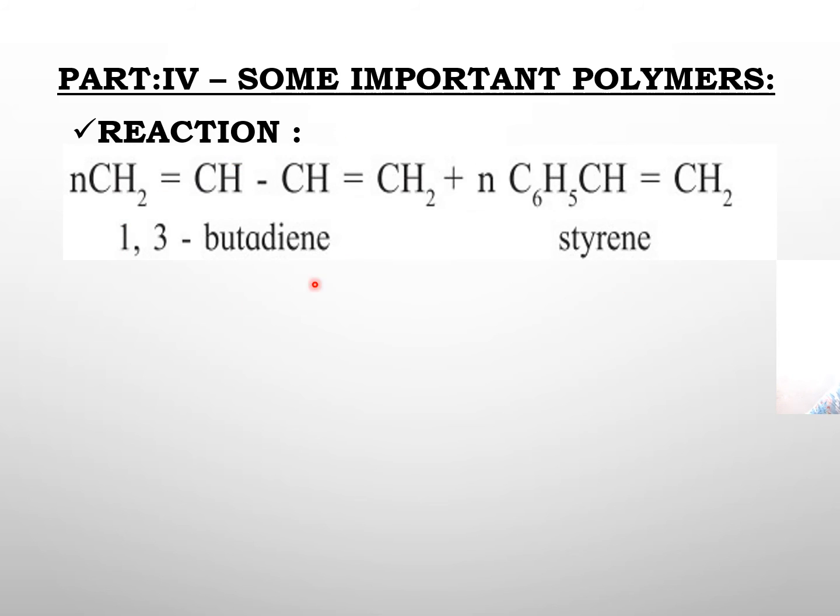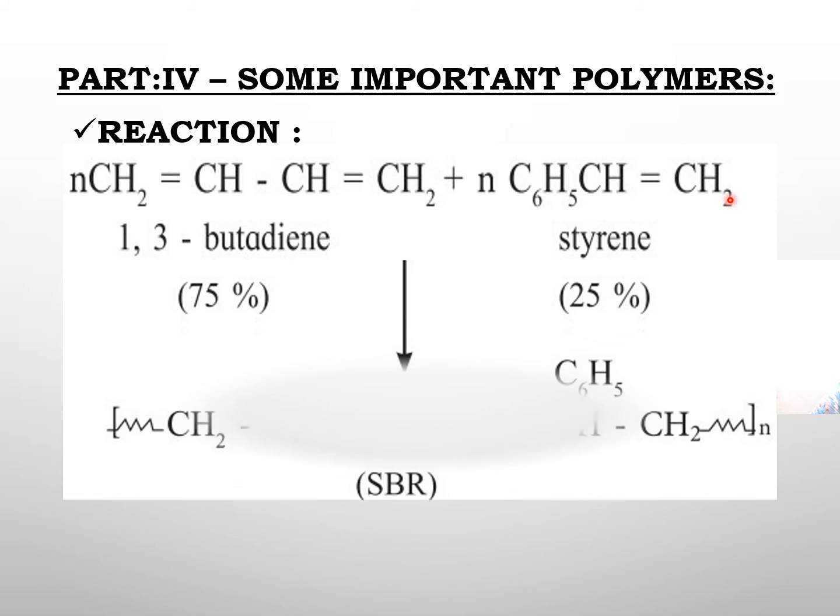Here you see 1,3-butadiene, CH2 double bond CH, CH double bond CH2, and n molecules of styrene, C6H5, CH double bond CH2. These two combine in the presence of sodium, 75% of 1,3-butadiene and 25% of styrene,